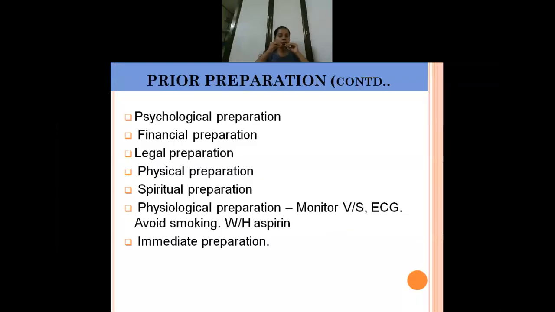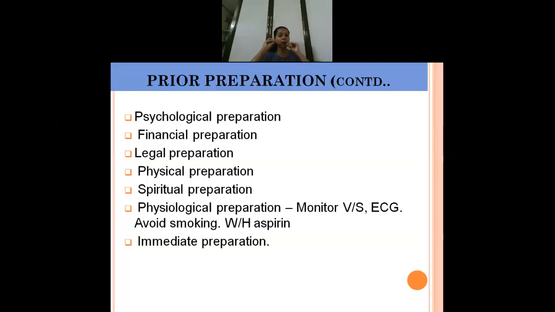Next, before the procedure, all these preparations are done. One is psychological preparation. You have to relieve the anxiety of the patient. You have to explain the procedure to the patient to relieve the anxiety. Tell them the risks involved with the surgery, which is usually done by the surgeon. Next is financial preparation. CABG surgery is costly.